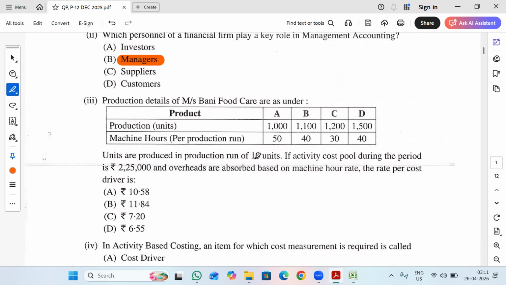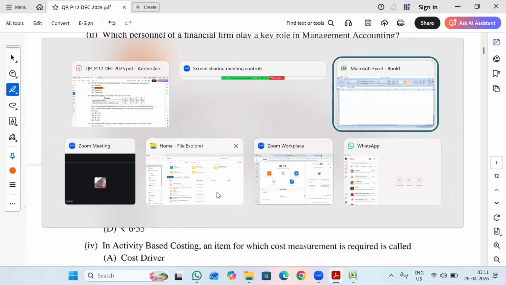If activity cost pool during the period is 2,25,000 rupees and overheads are absorbed based on machine hour rate, the rate per cost driver is. So this is based on activity based costing. So now we need to calculate rate per cost driver. So we are having details of production. Using one production run, we can produce 10 units. So for producing 1,000 units, we require 100 production runs. So let us calculate here.